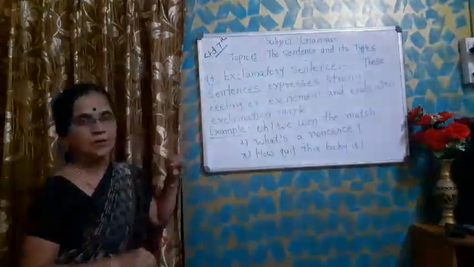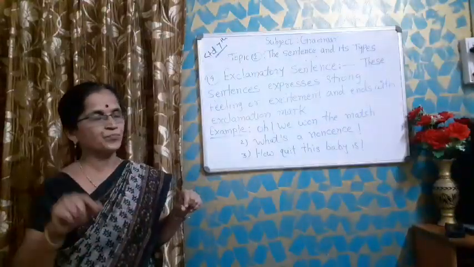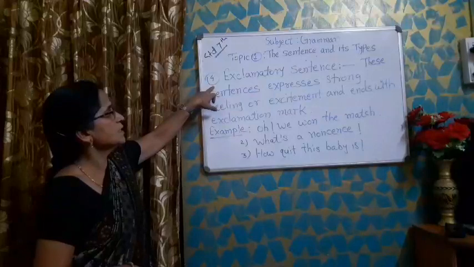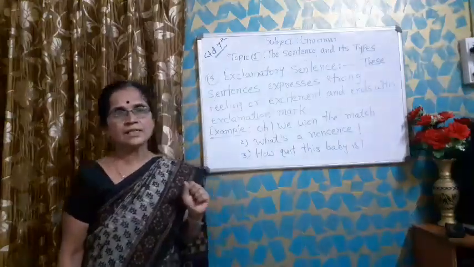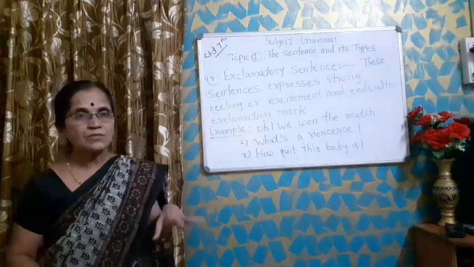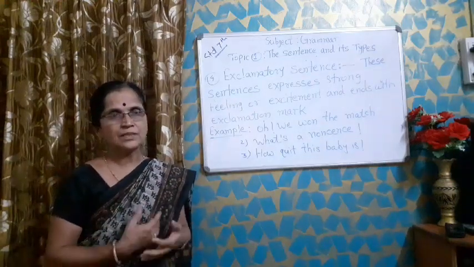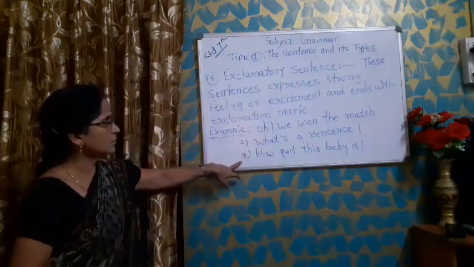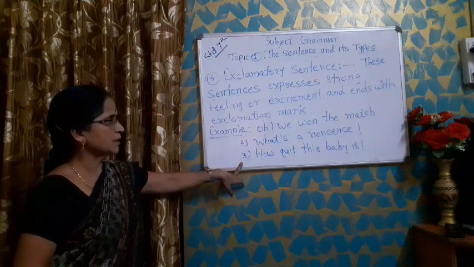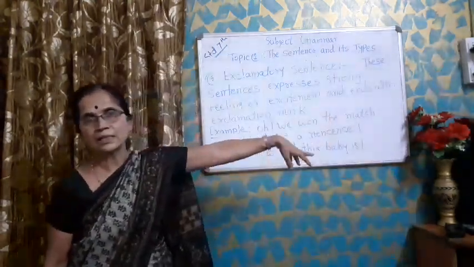These sentences end with a full stop. And the fourth type of sentence is exclamatory sentence. These sentences are used to express our sudden feelings, to express our excitement. See, these are the examples of the exclamatory sentence, and an exclamatory sentence always ends with an exclamation